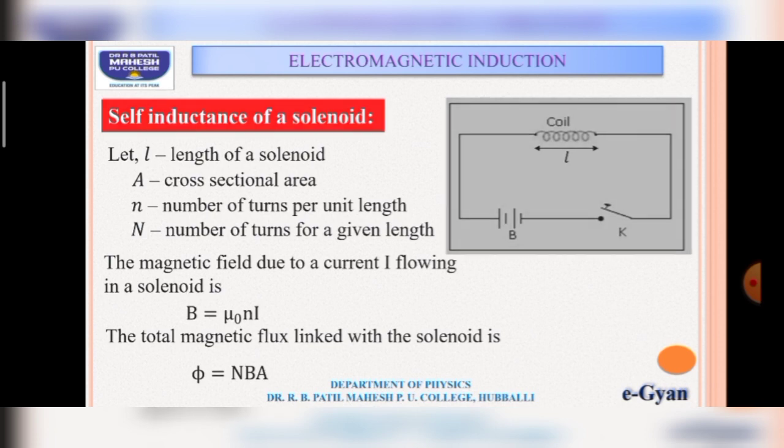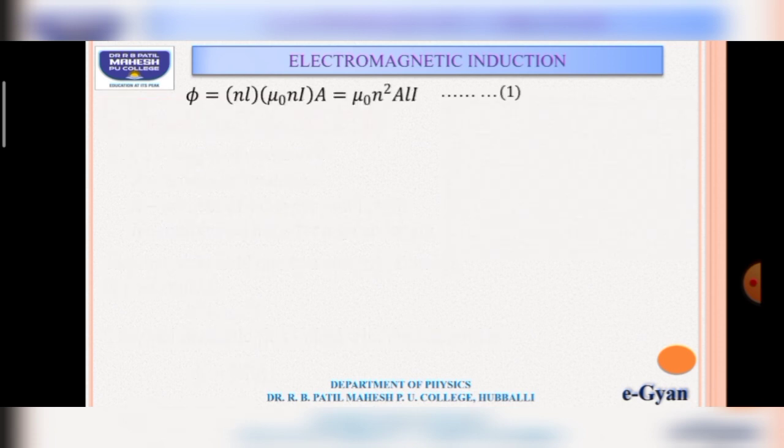Further this equation we can write as phi is equal to N into l into mu naught into n into I into A, that is equal to mu naught N square into A into I by l. Let this equation be 1.